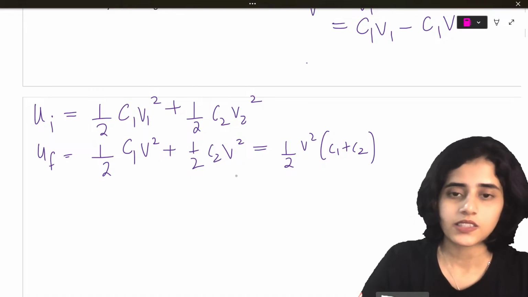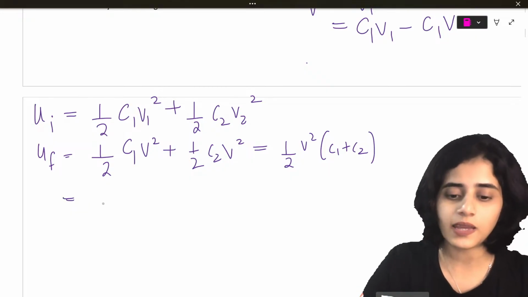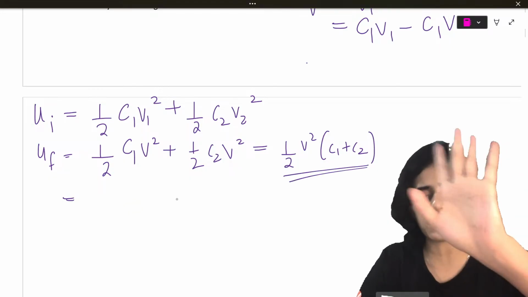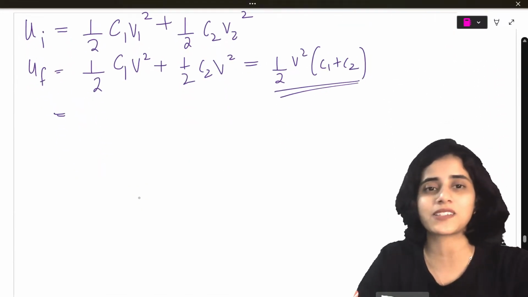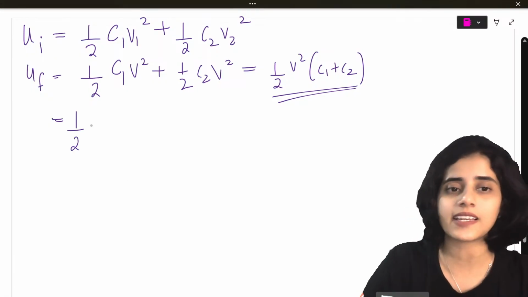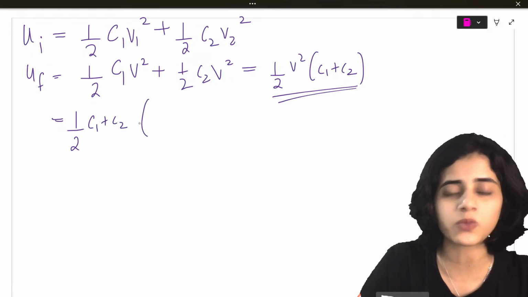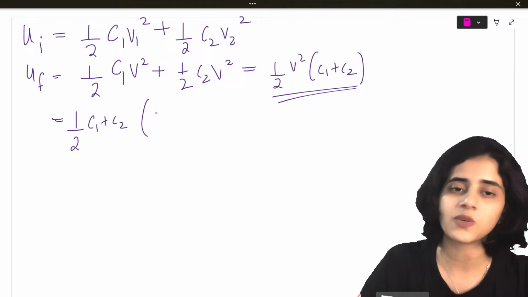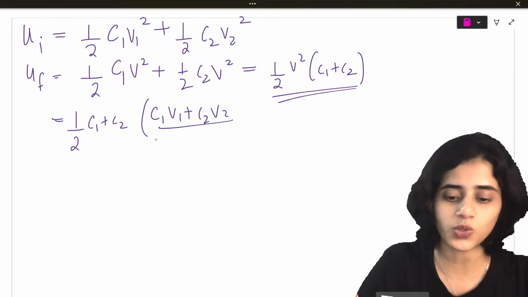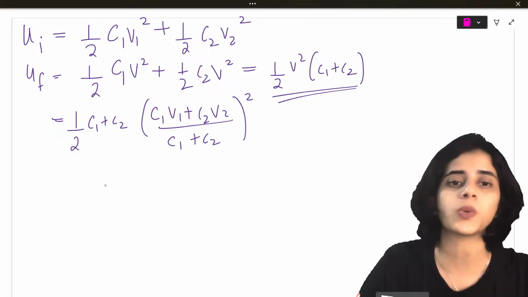Now let's do the math. Here I'm going to take C1 plus C2 outside. I'll use it later, you'll understand why I put that there. So here I'll take half C1 plus C2 outside, and what remains is V square. What is V? C1V1 plus C2V2, the whole divided by C1 plus C2, the whole square.